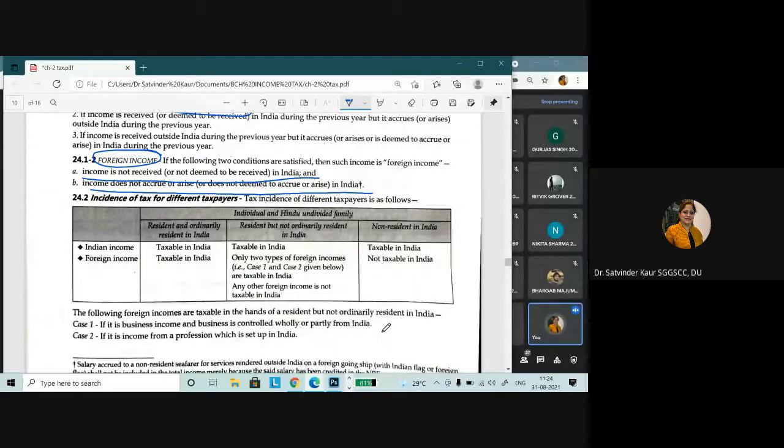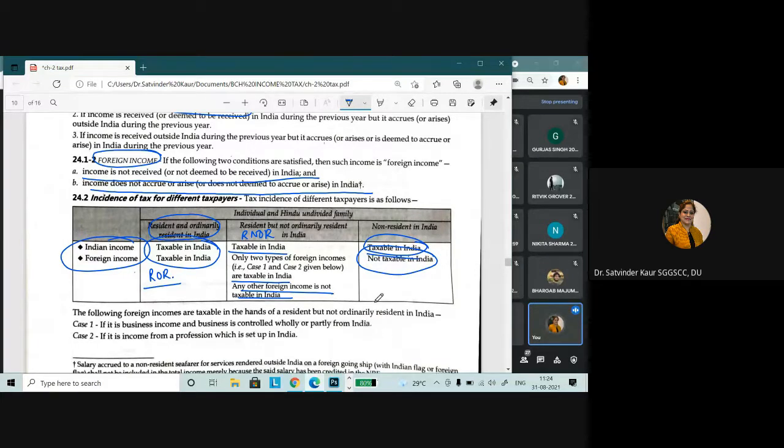The only thing we have to understand here is that if the person is declared as resident and ordinarily resident, then whatever his income is, whether Indian income or foreign income, all of it will be taxable in India. If the assessee is resident but not ordinarily resident, Indian income will be taxable, but in foreign income some selective income will be taxable, that we will discuss. In case of non-resident, Indian income would be taxable in India, and foreign income is not taxable in India. So this we have to understand.